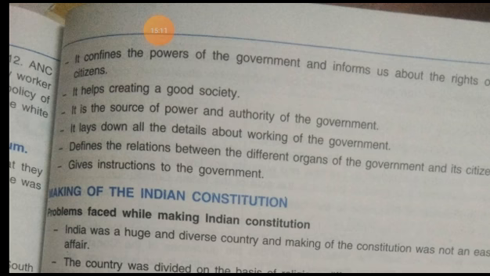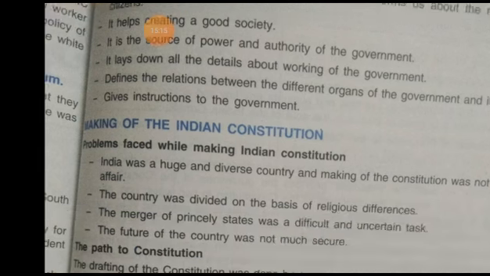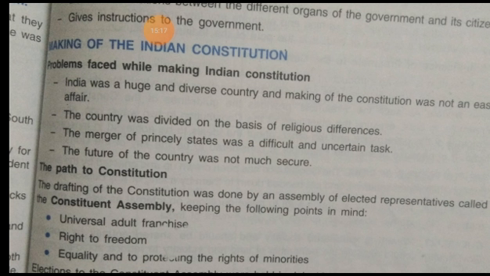Now come to the making of the Indian constitution. We made our constitution after getting freedom from the British. Before that, their colonial rule was there, and we had no voice in government. Uprisings, agitations, and so many movements against the British occurred in India, and finally we got freedom in 1947.